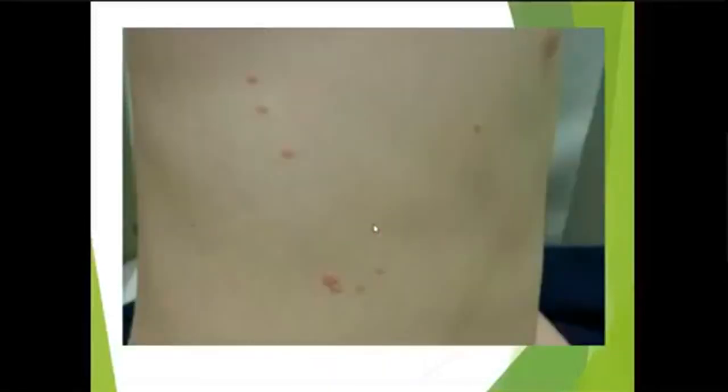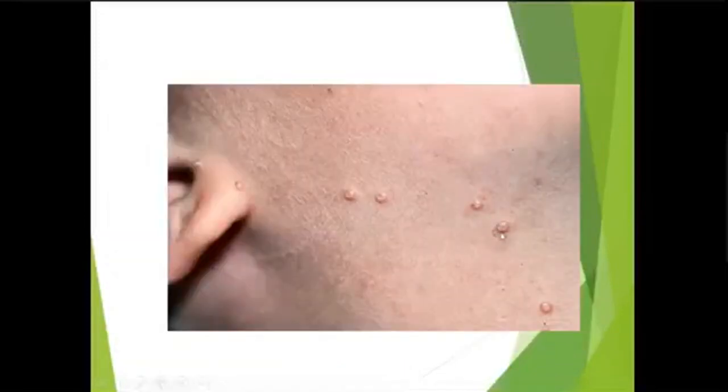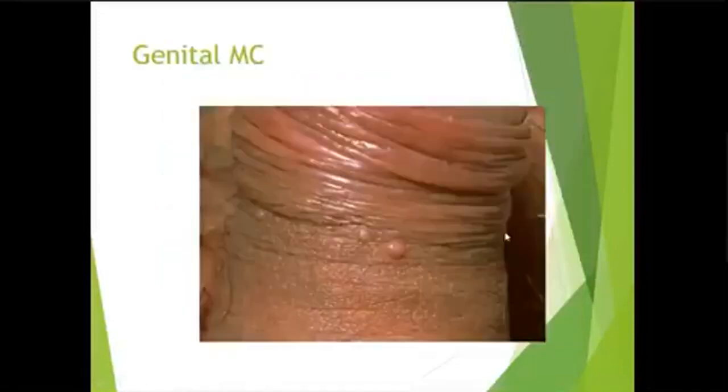You can see MC very near to the eye, multiple pearly white papules. Again, you can see multiple molluscum and the central umbilication. Multiple pearly white papules, and you can see this umbilication in the center here also. Again, molluscum, pearly white papules with central umbilication. This is genital MC. You can see again a pearly papule and there is an umbilication in the center.